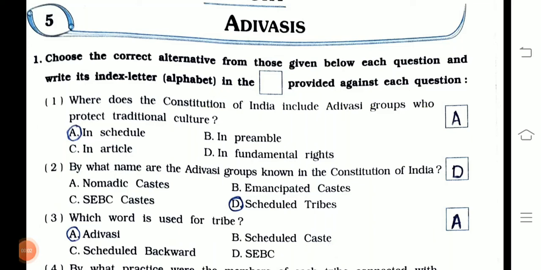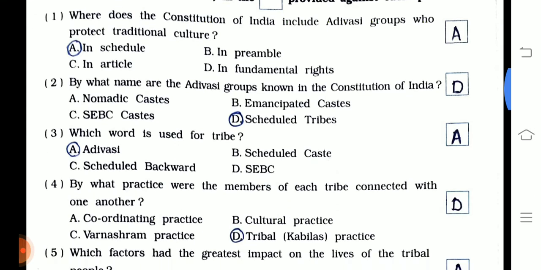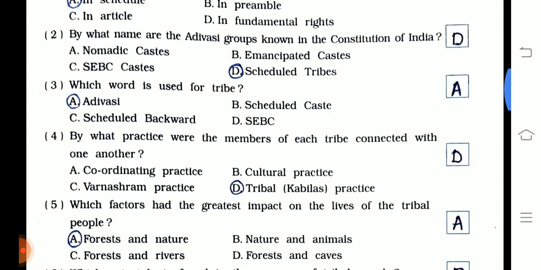Hello friends, today we are going to start chapter 5 of part 2, social science class 7. Okay, the first question is choose the correct alternative from given below each question. So you can directly copy down the answers.